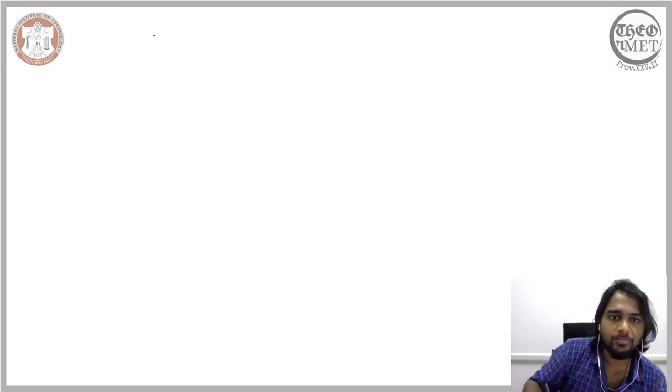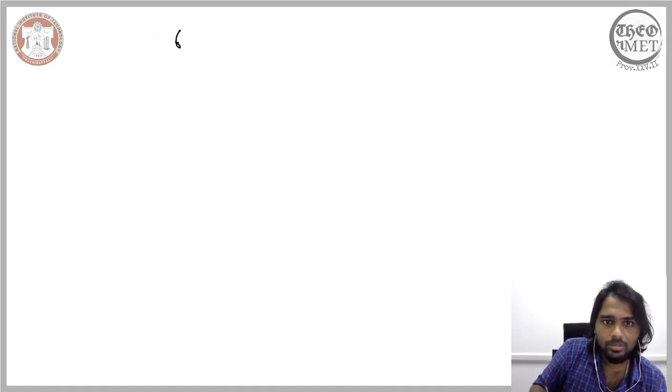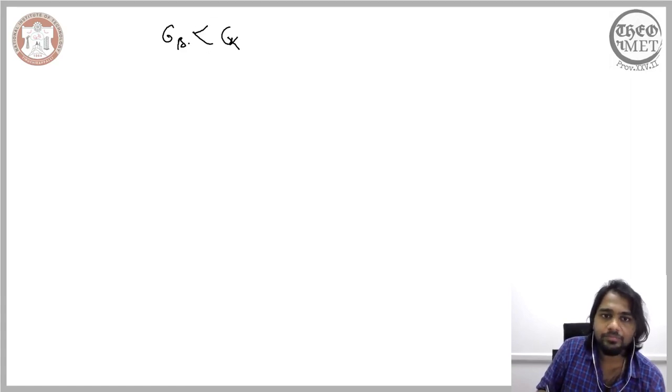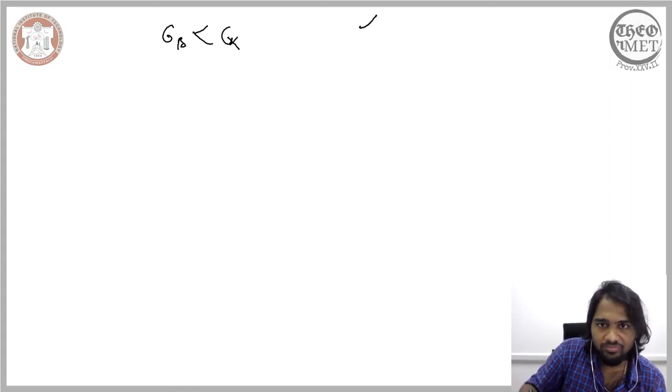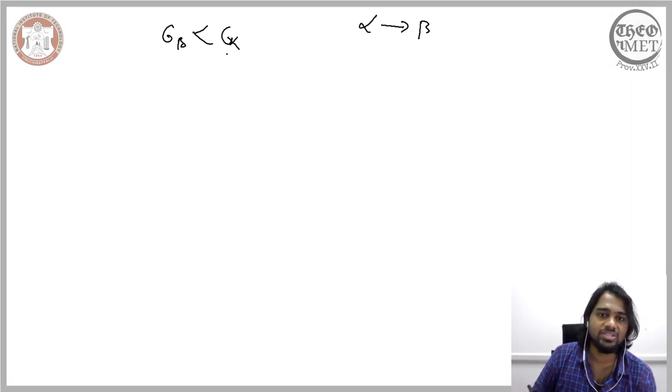So only when G beta is less than G alpha, you would end up having beta being more stable than alpha. So if we start a system with alpha, this alpha to beta transformation is possible when G beta is less than G alpha.